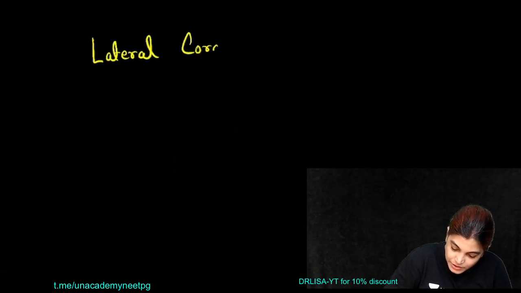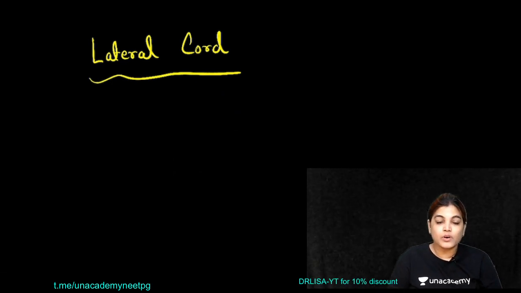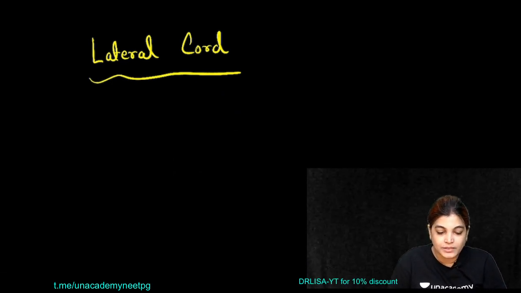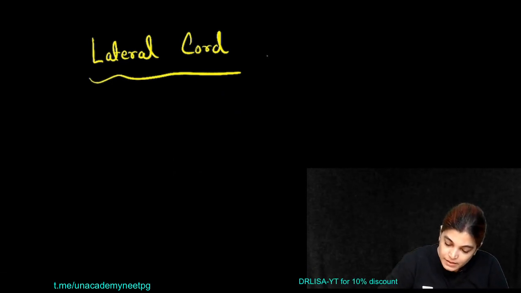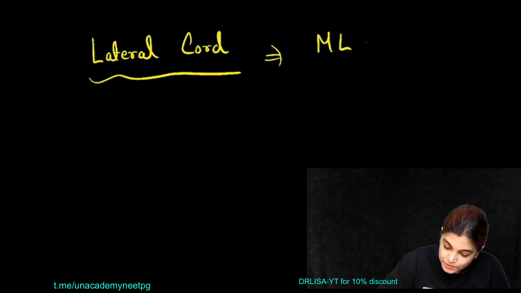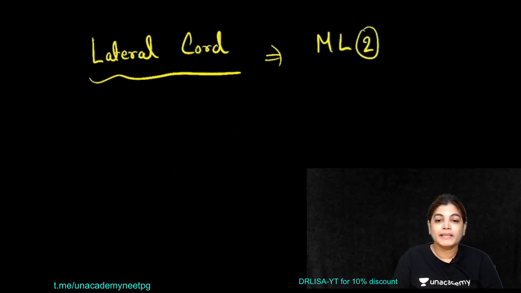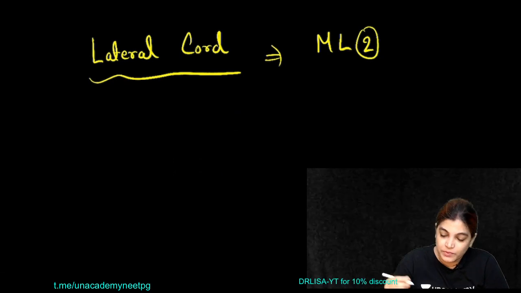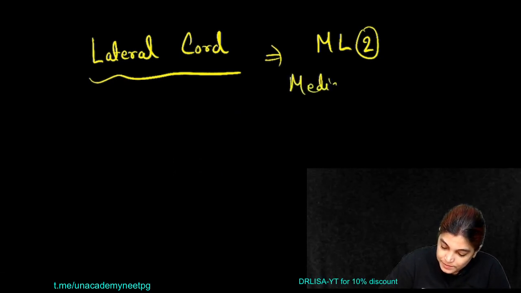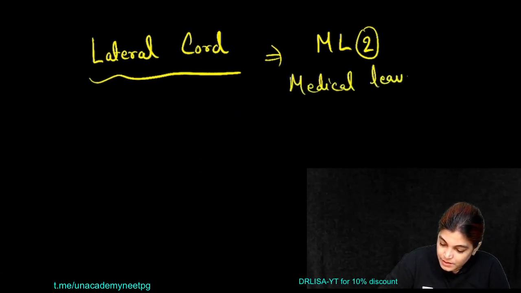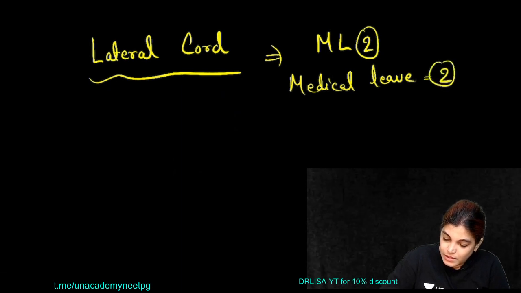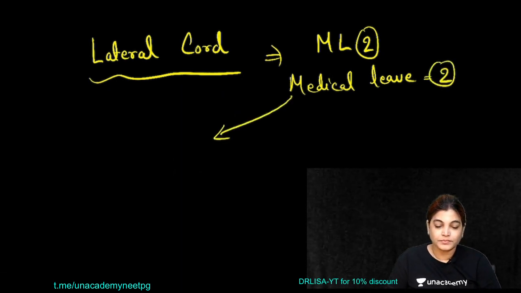Now coming to the description of branches of the cords. There are 3 cords. Starting with the lateral cord, you can remember the branches of the lateral cord by the mnemonic ML2. What do you mean by ML2? Medical leave 2. So M for